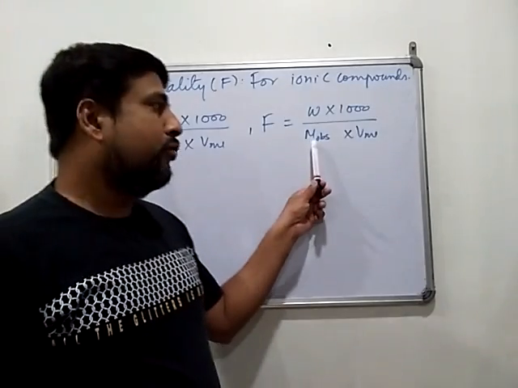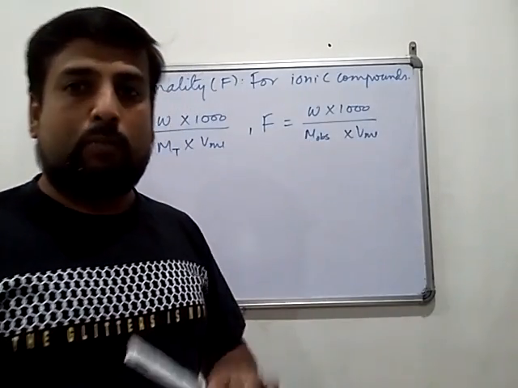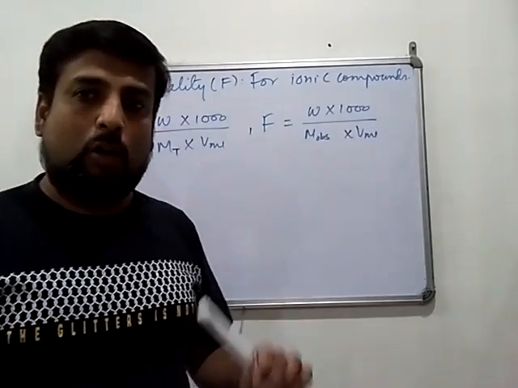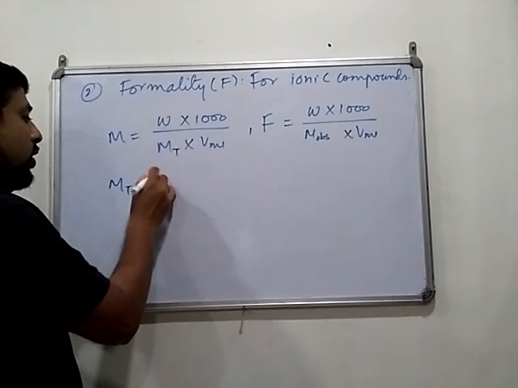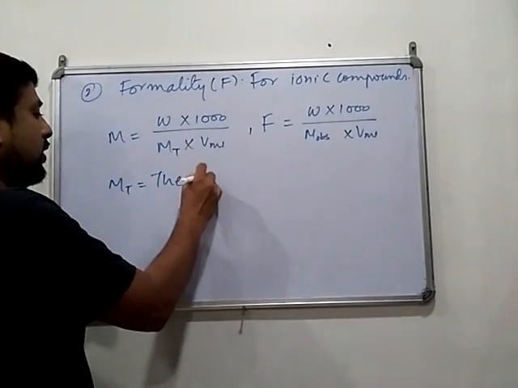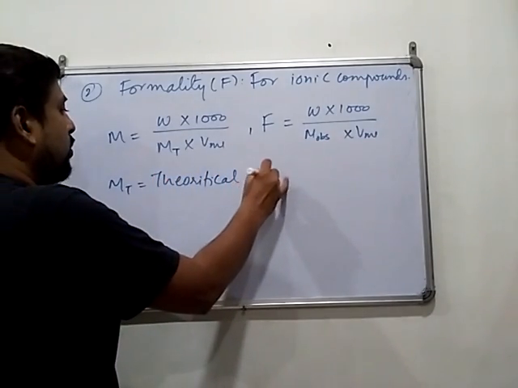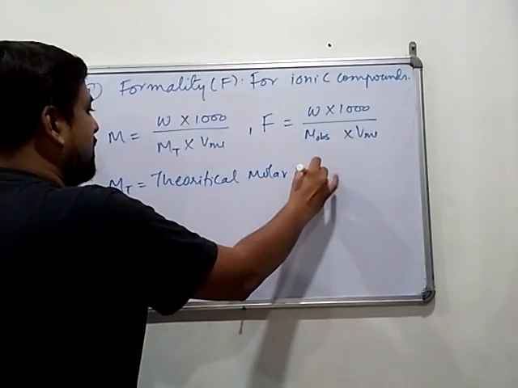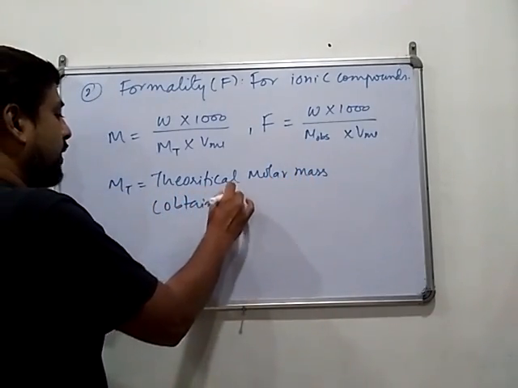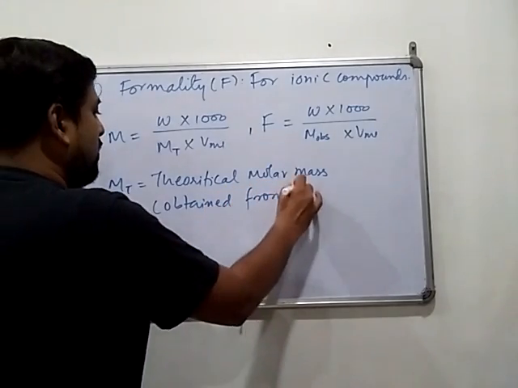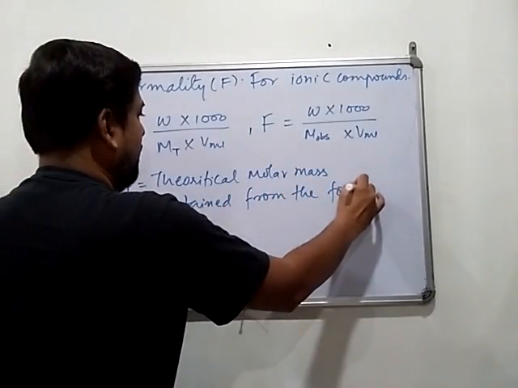In formality we use the observed molar mass. So M T is known as the theoretical molar mass, which is obtained from the formula.